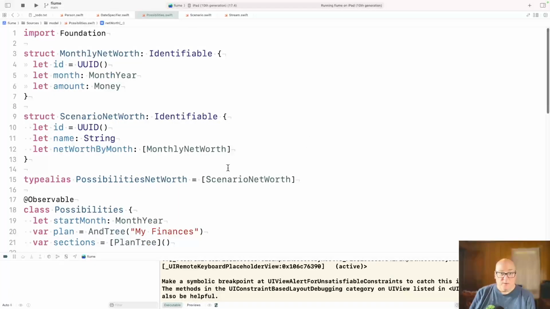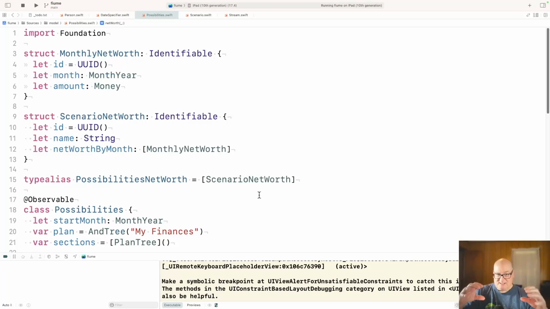So net worth is a list of scenario net worths. The way our possibilities works, it describes multiple scenarios, but we have to create each independent scenario that it describes. So all the combinations and all that get exploded out, and then we have a list of scenarios.